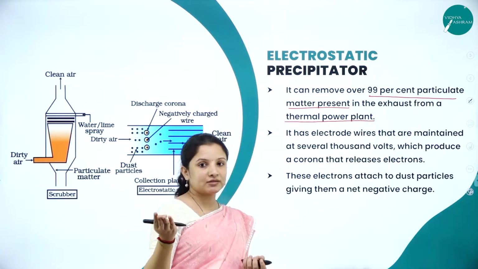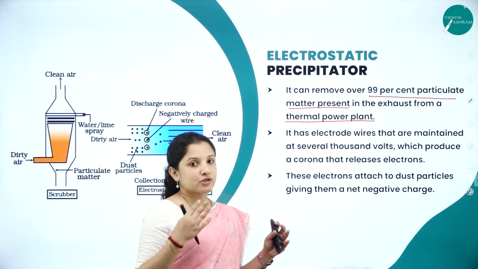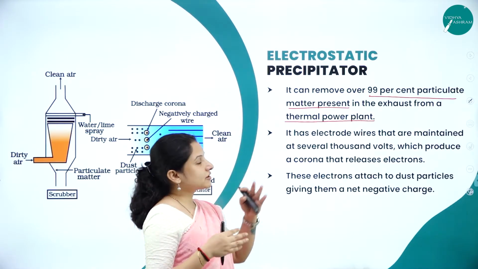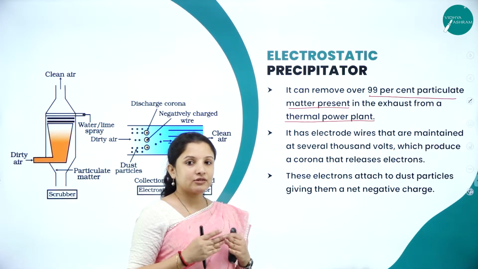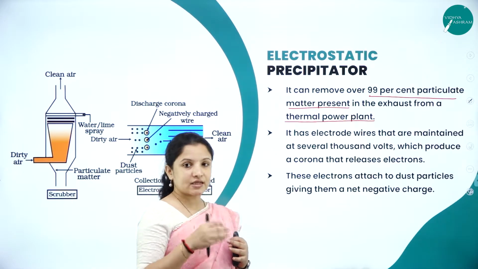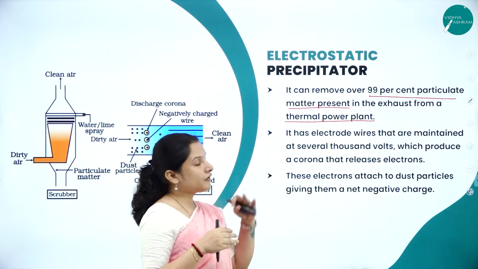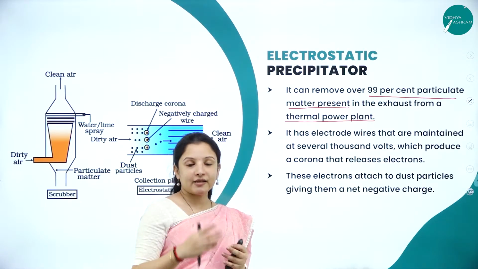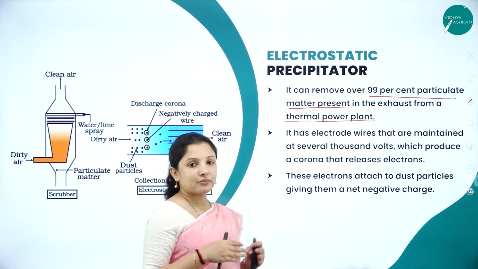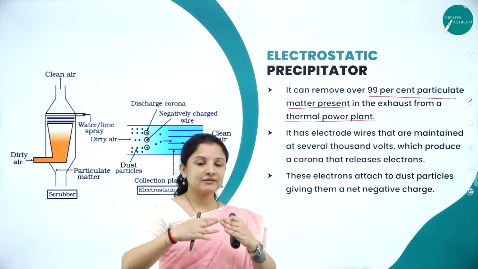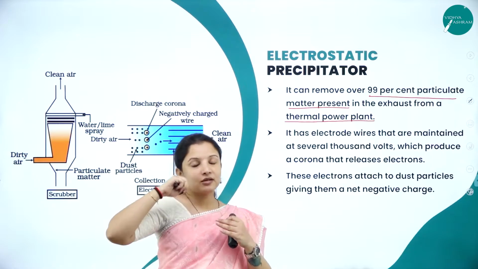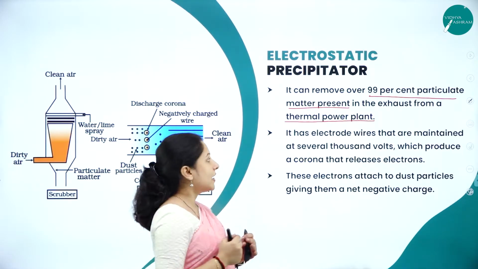So that is how it is released. There is an instrument called the electrostatic precipitator that can be fitted to the chimney. It is capable of removing or filtering 99% of the particulate matter present in the smoke, making the smoke harmless so that it can be released into the environment.